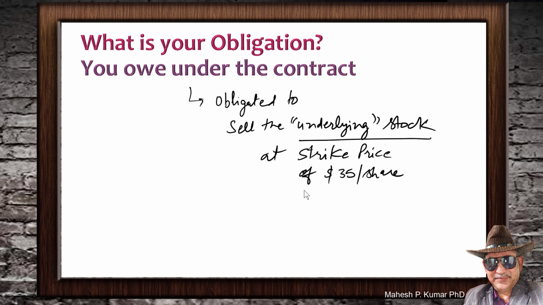Let us now talk about what obligation you have as a call option writer. If you are assigned, you are obligated to sell the underlying stock at $35 per share. That is your obligation to the call option buyer. The call option buyer has a right to buy the shares on expiration time or before expiration time at the exercise price, and you have an obligation to sell the underlying stock at the strike price. So that is your obligation.